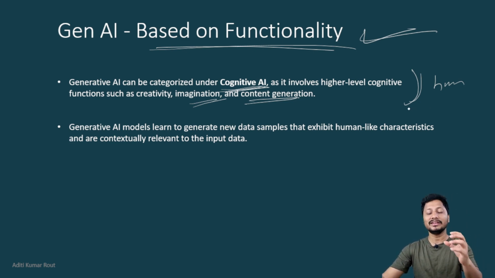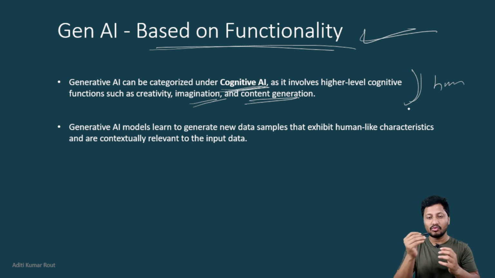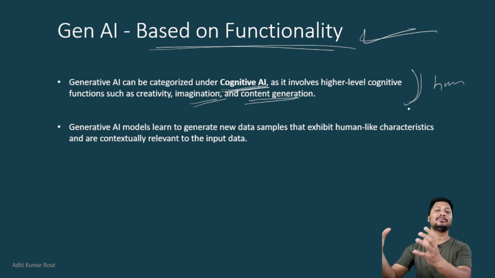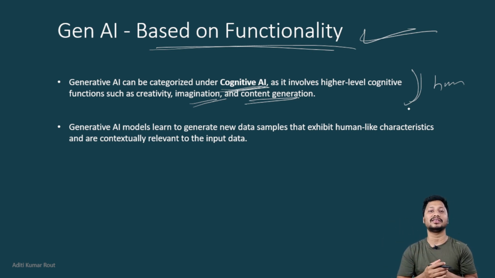Like a human, it is working on generating content, on imagination, on creativity, right? Taking the appropriate decision, learning gradually from the scenario and taking the appropriate decision. The performance is getting better and better gradually, right? Like a human being.